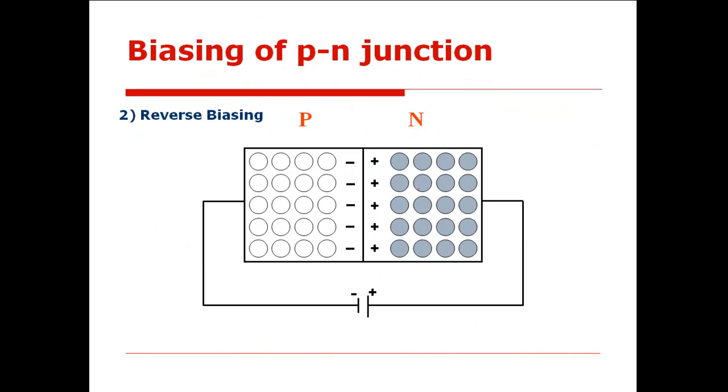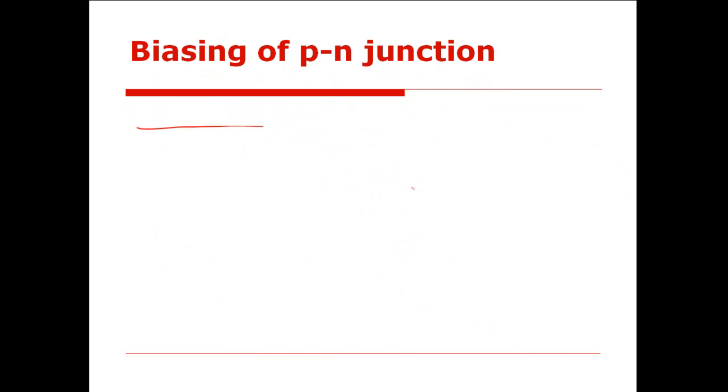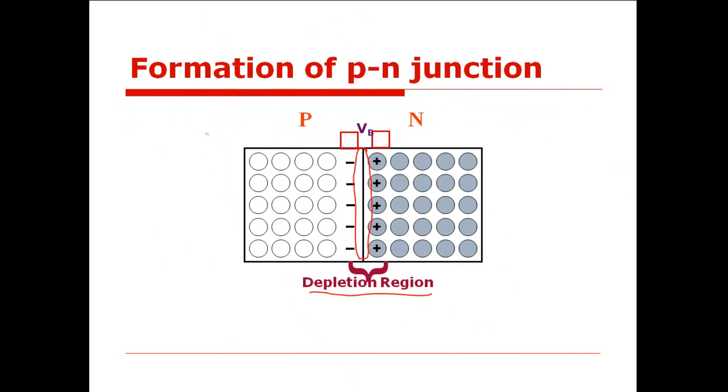Because if you recall the steps while formation of a p-n junction diode, one side is doped with trivalent impurity, other side is doped with pentavalent impurity. So when one side is doped with trivalent impurity and other side with pentavalent impurity, this region is rich in holes, the other region is rich in electrons. So due to concentration gradient, initially electrons will diffuse from n side to p side and holes will diffuse from p side to n side. Holes are diffusing means when an electron leaves its position, another electron occupies this position. In other words, holes are diffusing from p side to n side, isn't it?